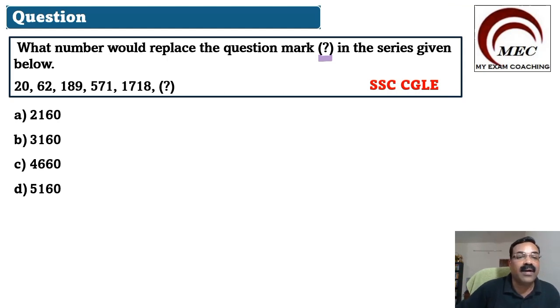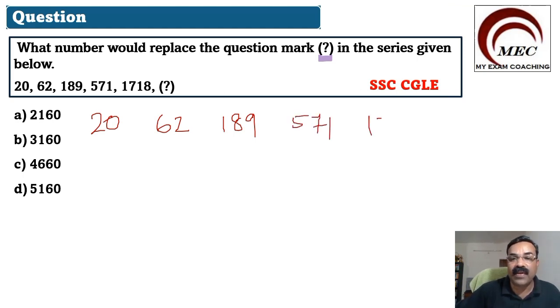The numbers given are 20, 62, 189, 571, 1718, and we have a question mark.